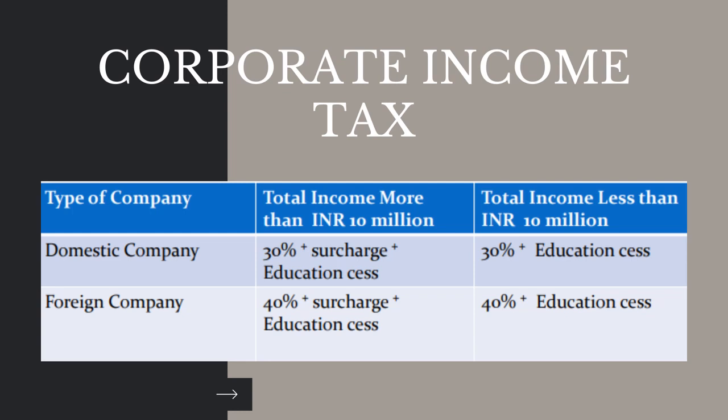Corporate tax income. There are two types of company: domestic company and foreign company. For a domestic company, the total income is taxed at 30% plus surcharge, education cess, and for total income less than INR, it is 30% plus education cess. Foreign company, it has a 40% plus surcharge and education cess.